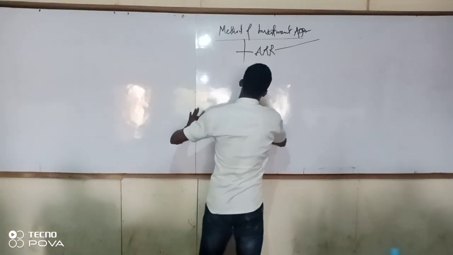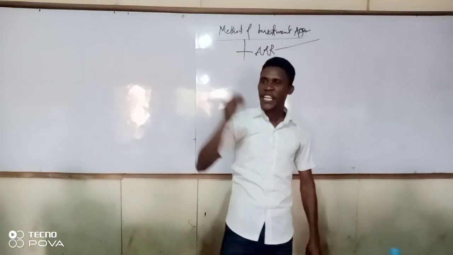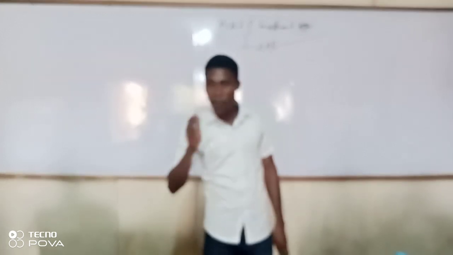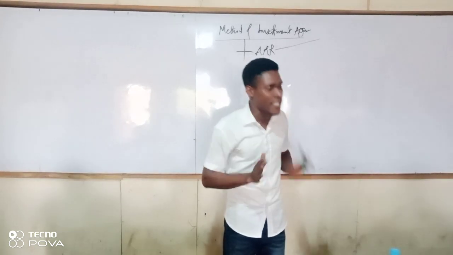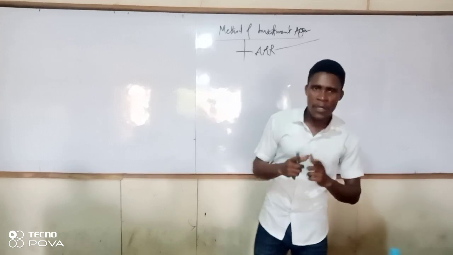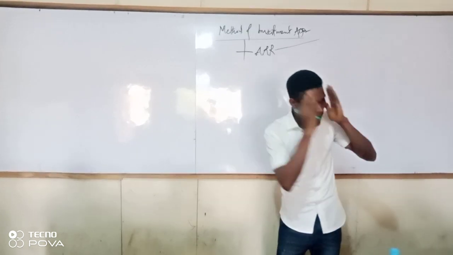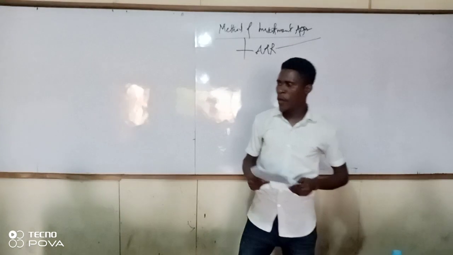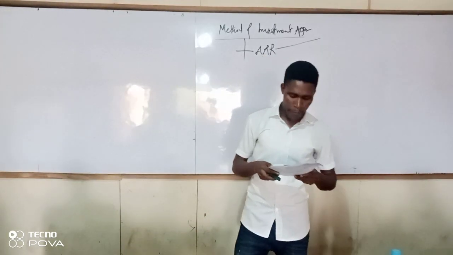Please don't forget, this method is coming from financial accounting reasons. If you want to make a decision based on financial accounting, then you are going for ARR. That means all the information that will be used to make the decision will be based on an accounting perspective. Let me read it from the manual, then we go for a more detailed explanation. Decision rules for the ARR method.